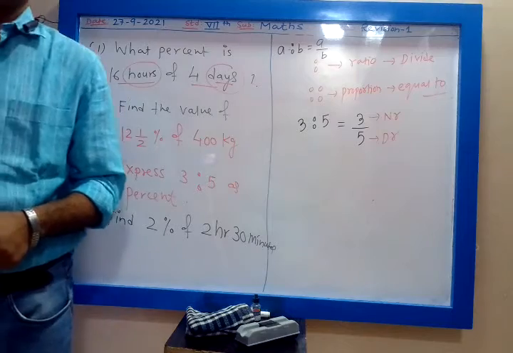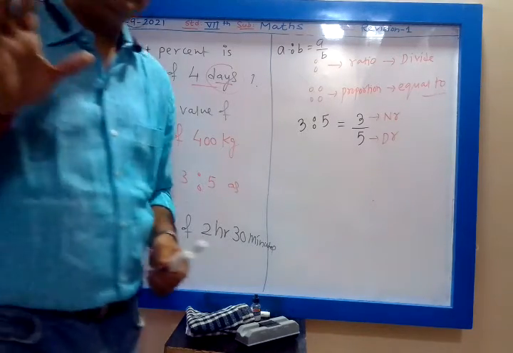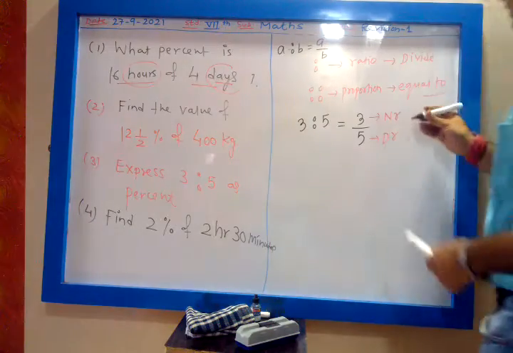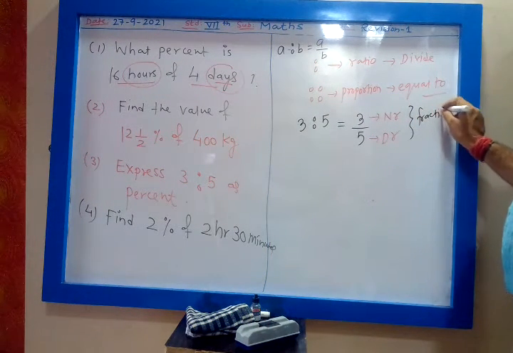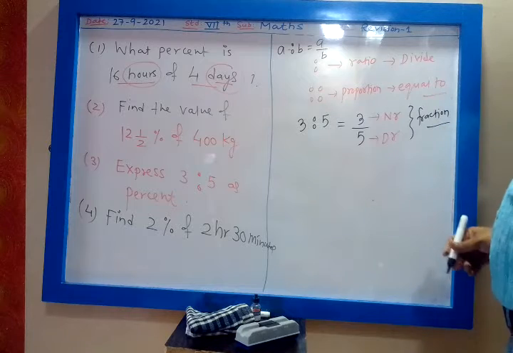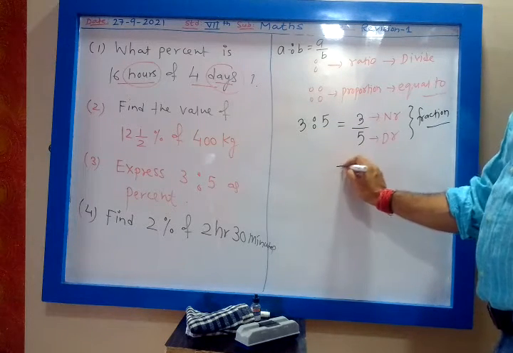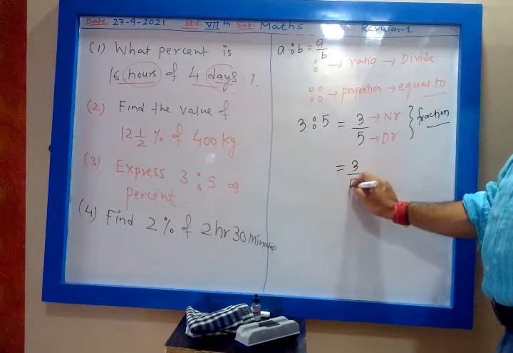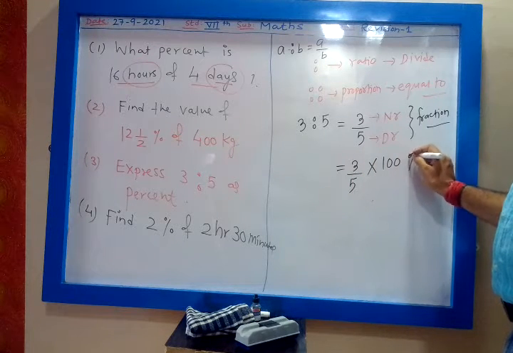Numerator upon denominator is nothing but a fraction. Whenever you have a fraction, to calculate the percentage we multiply by 100. So 3 upon 5 multiplied by 100%.